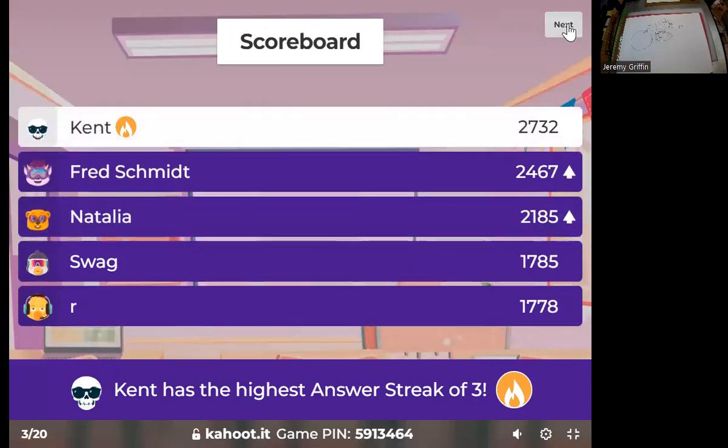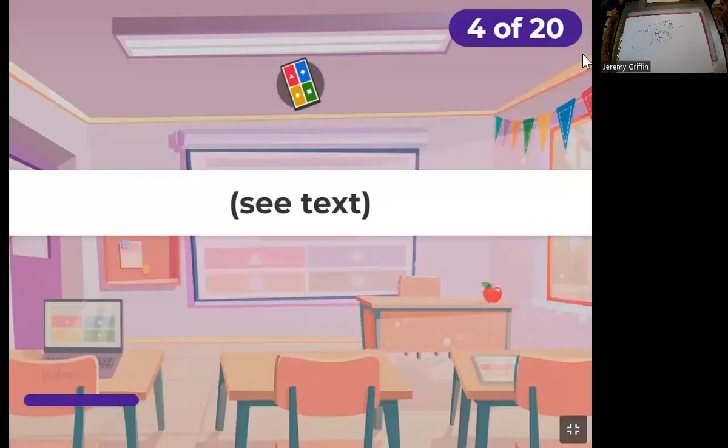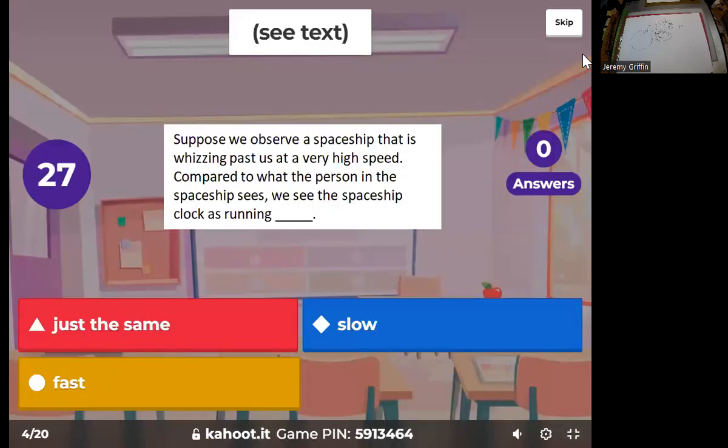Yeah. All right. Next. All right. Got Cat on fire in the lead. Suppose we observe a spaceship whizzing past us at very high speed. Compared to what the person in the spaceship sees, we see that spaceship clock is running what? Sounds like the twin paradox. Right?